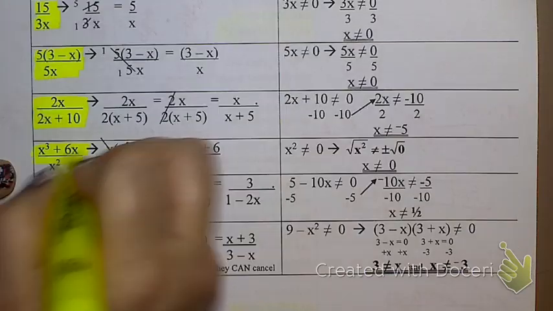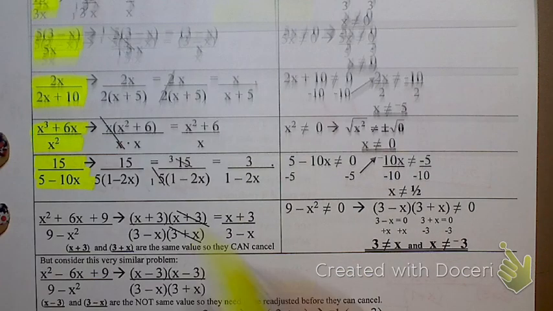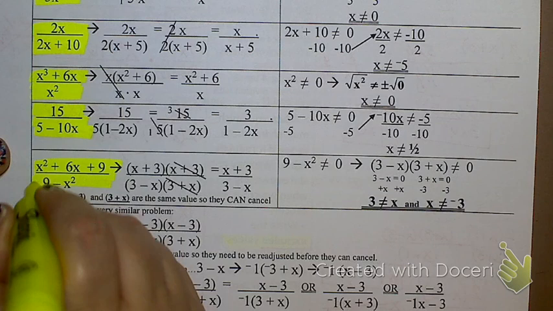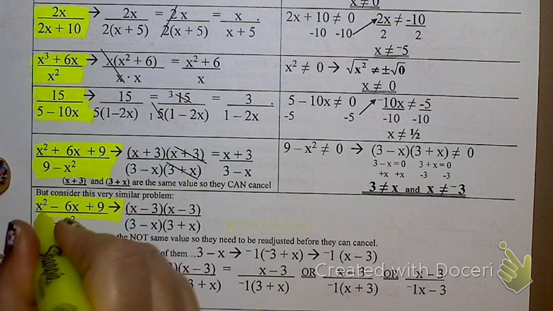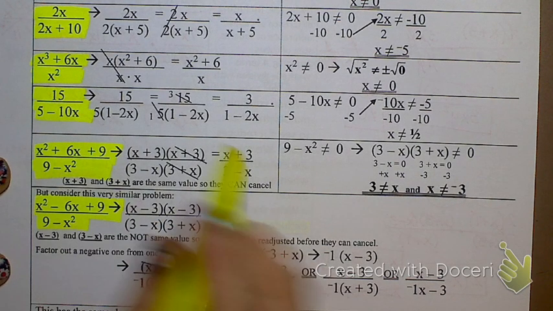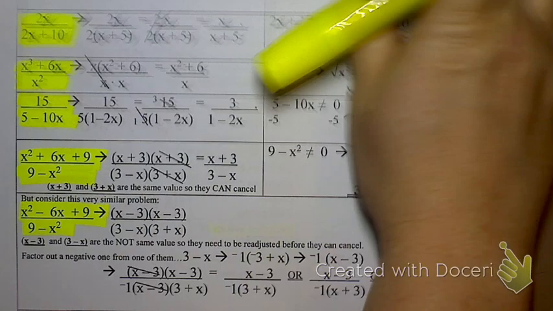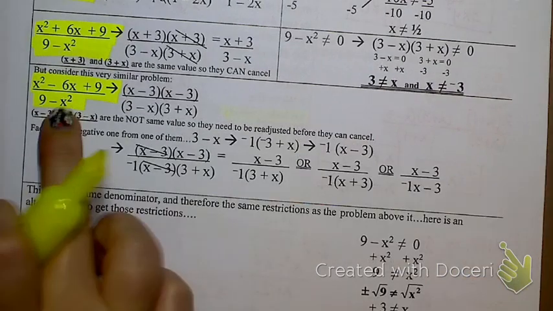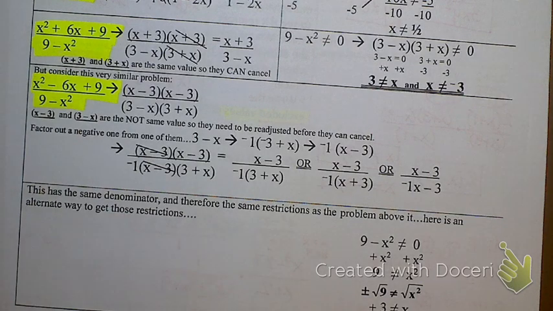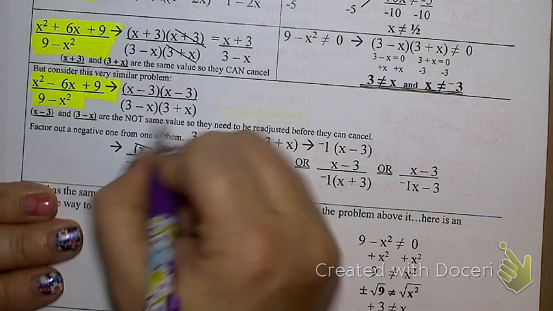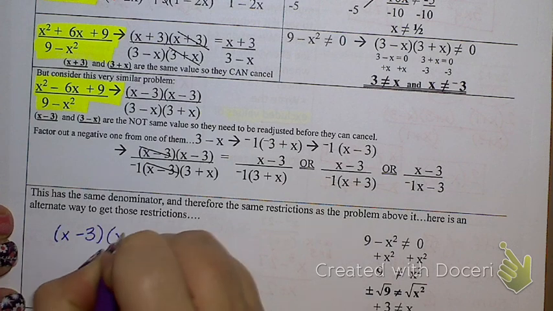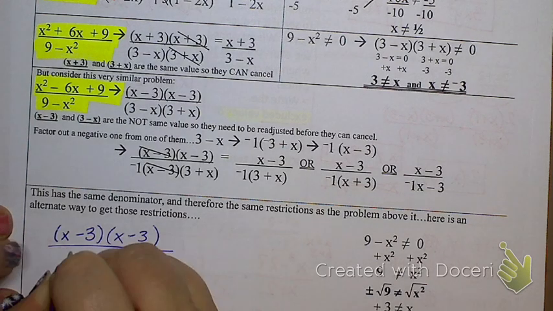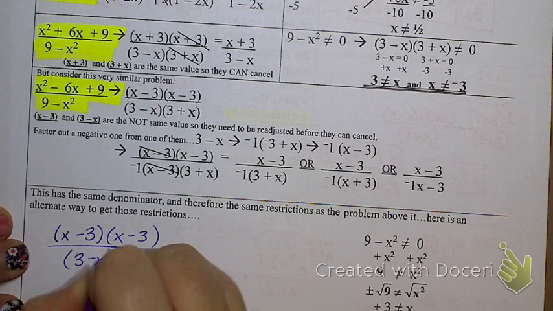There is one that I would like to touch on, though. If you have something that looks like that, that's how you would factor it, cancel, and then state your excluded values. And then another one, slightly different, a plus to a minus right there. The type that I want to show you is like this one right here. When you factor this, you get this. I'm going to write that down here so I have a little more room. I have x minus 3 times x minus 3 on the top, and on the bottom I have 3 minus x and 3 plus x. Okay? Now, what can I cancel?